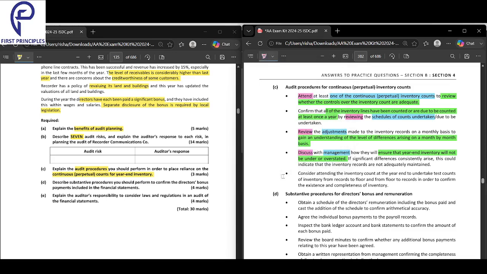Next, we should consider attending the inventory count. Right? Why?